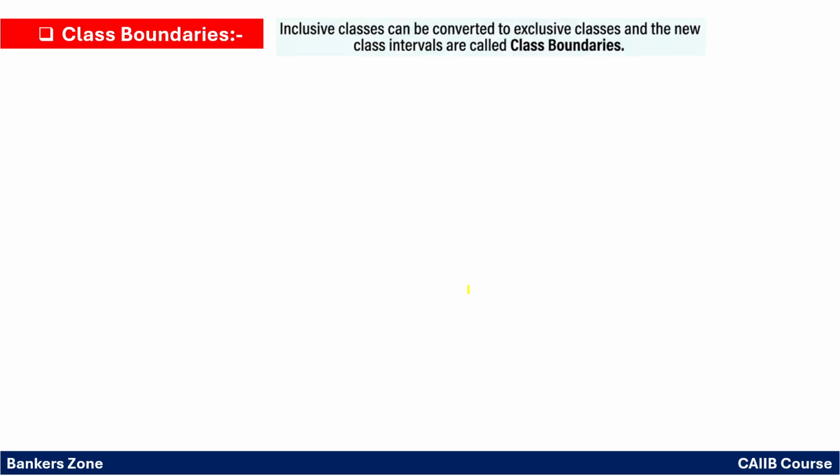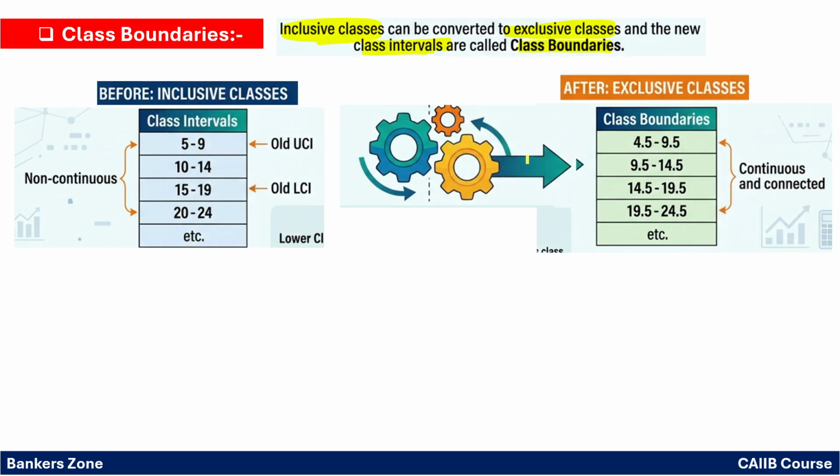Okay. Now what do you mean by the class boundary? See, inclusive classes can be converted into exclusive classes. So what are inclusive classes? Inclusive means the upper limit is included. Exclusive means the upper limit is excluded, right? So we can convert inclusive into exclusive, and the new class intervals we call the class boundaries, right? Very simple. Now see, through an example you will get the idea.